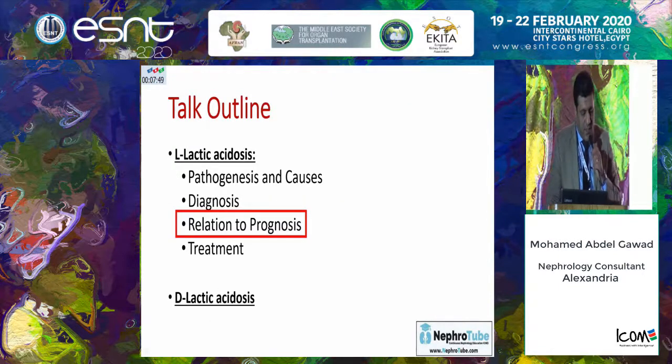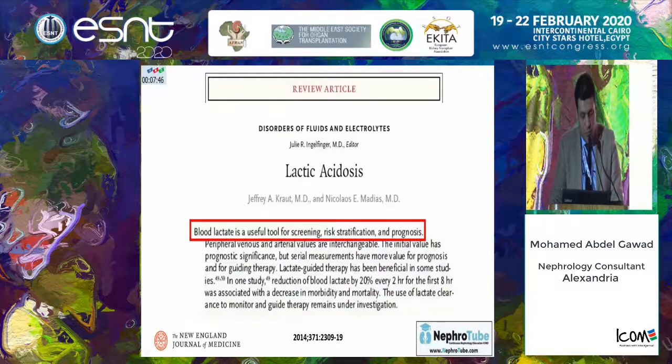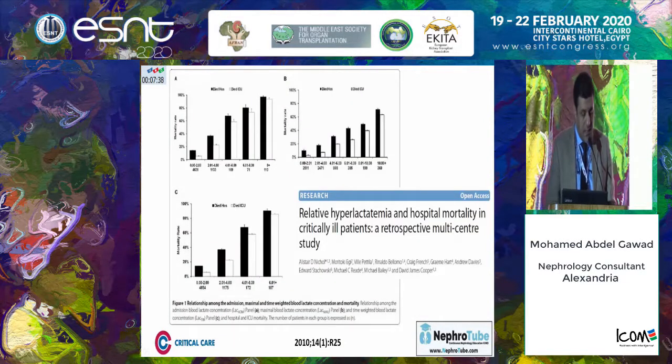Regarding lactic acidosis and its relation to prognosis, L-lactate can be used. It is a useful tool for screening, risk stratification and prognosis, especially in critically ill patients. This study shows that with high serum lactate level in critically ill patients, there is increased incidence of mortality within different ranges of serum lactate, even within normal serum lactate level.